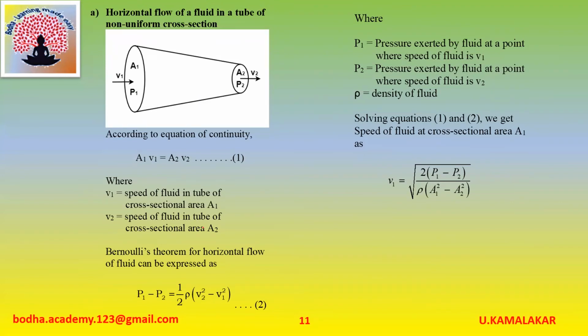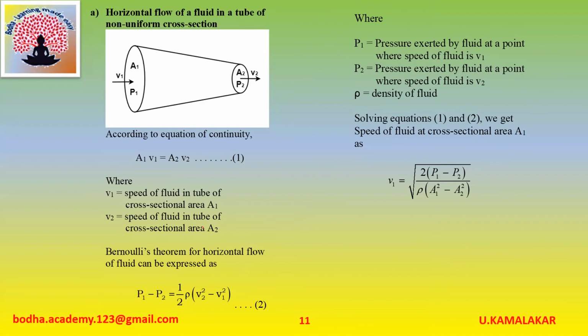From Bernoulli's theorem for horizontal flow of fluid, P1 minus P2 is equal to half rho into V2 square minus V1 square, where P1 is pressure exerted by fluid at a point where speed of fluid is V1, P2 is pressure exerted by fluid at a point where speed of fluid is V2, rho is density of fluid.